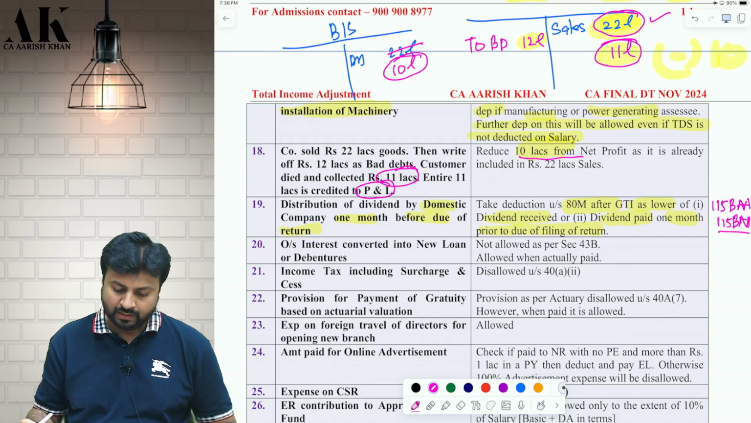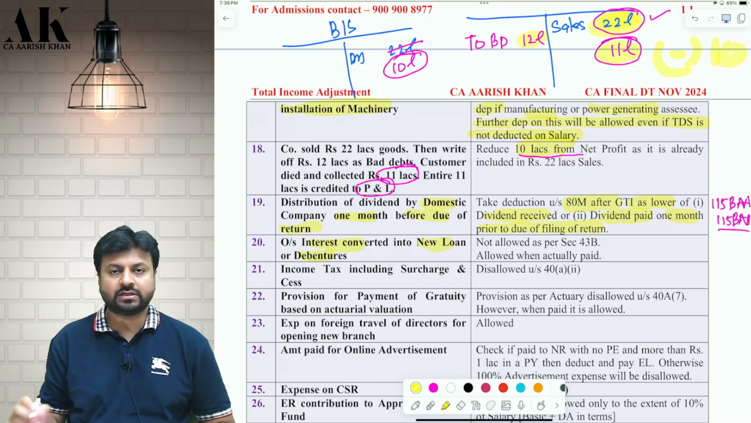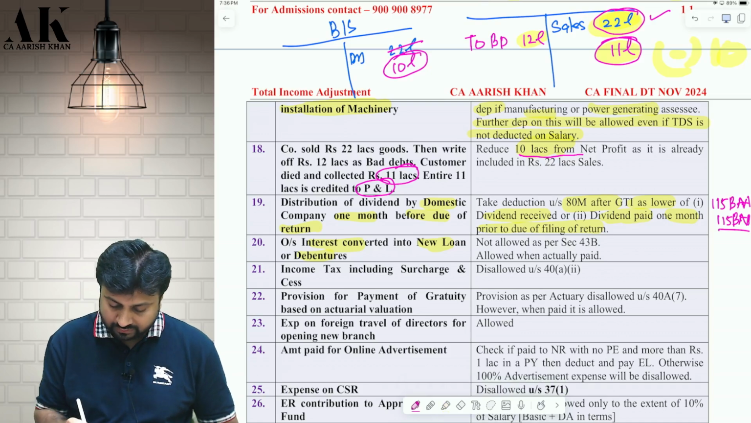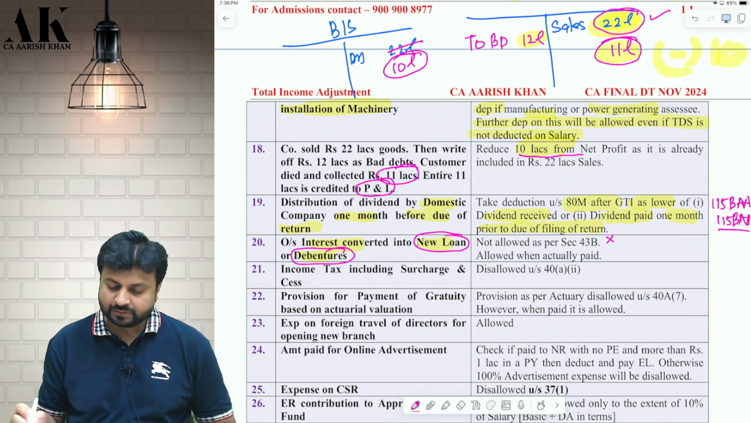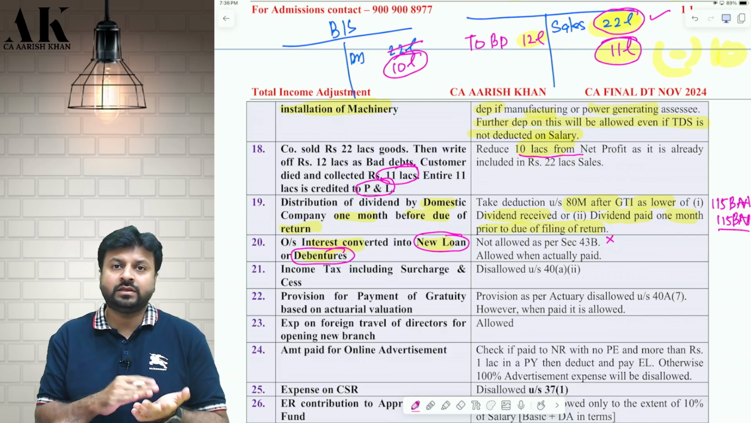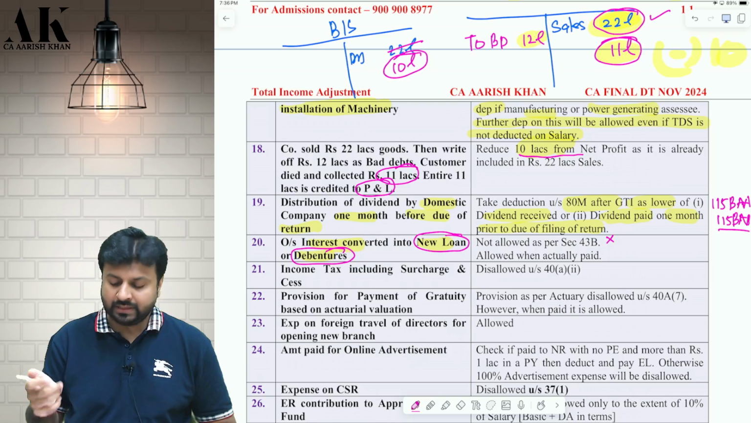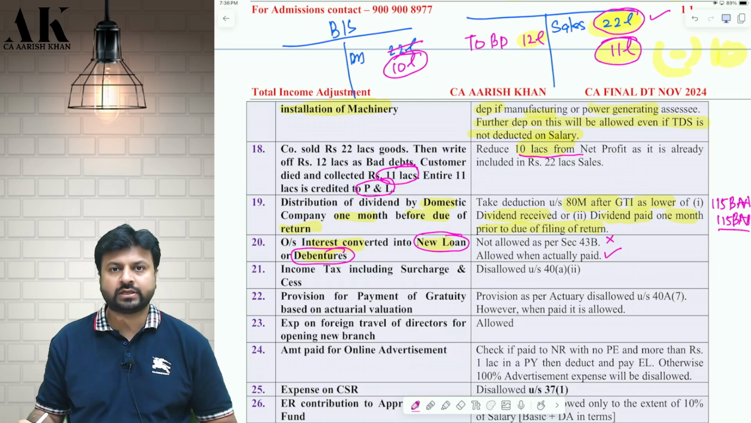Okay. Next one, if there is an outstanding interest in your balance sheet and you are converting that into a new loan, whether that will be allowed as deduction. So if you convert your outstanding interest into a new loan or debenture, it is not allowed as per 43B. Conversion of outstanding interest into a new loan or debenture or any other security is not allowed as a deduction on conversion. But yes, when you actually pay, it will be allowed as deduction. I hope it is clear to all of you.